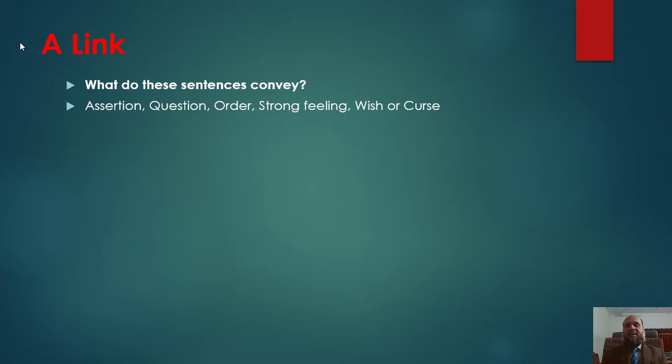Number 2, identify independent and dependent clauses. Number 3, identify simple, compound, complex and compound complex sentences. Number 4, solve the prescribed exercise B, unit number 21, Oxford Grammar Tree.